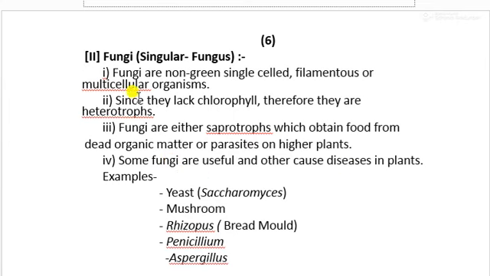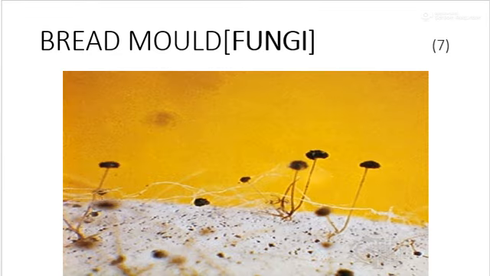The examples of fungi are yeast, Saccharomyces, mushroom, Rhizopus, Penicillium and Aspergillus. One example of fungi is the bread mold, or Rhizopus. It grows on the surface of moist bread. If you keep bread in a dark, moist place, after a few days you will find a green cover on this bread, and this is the bread mold, or Rhizopus.